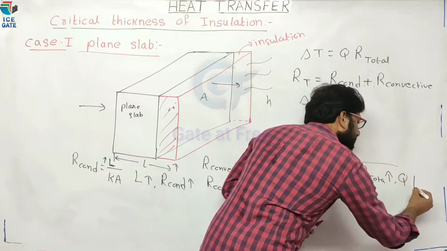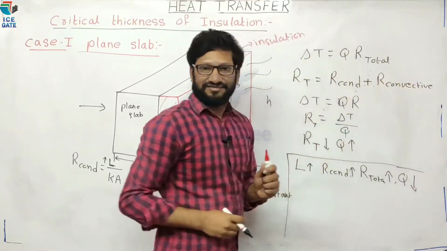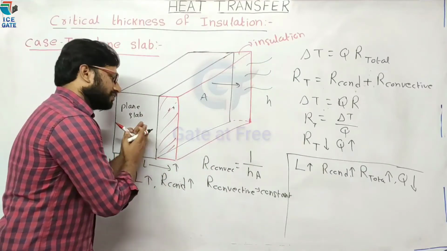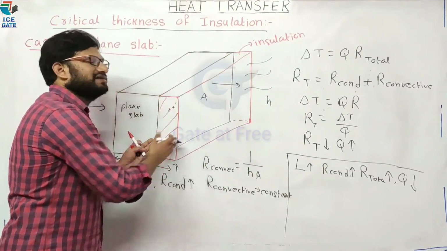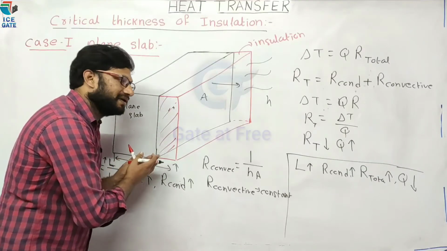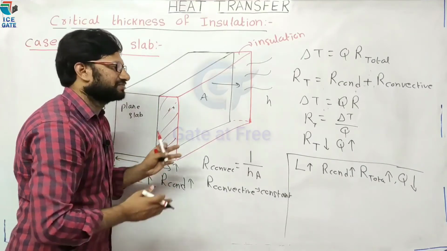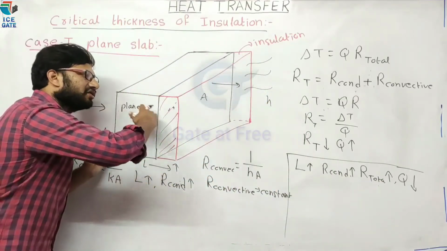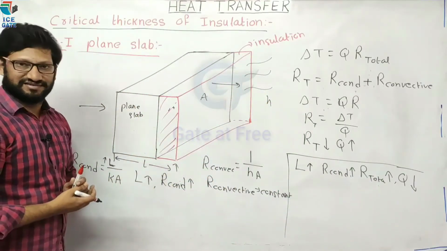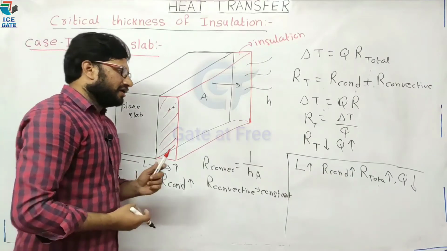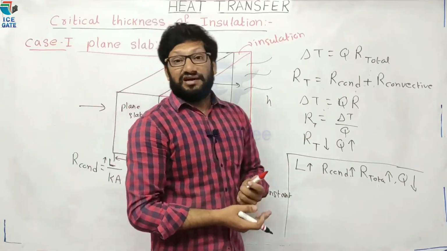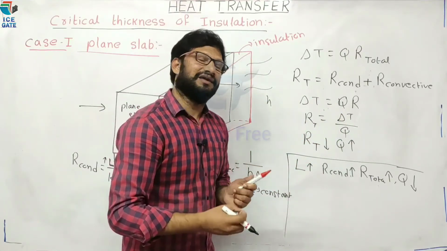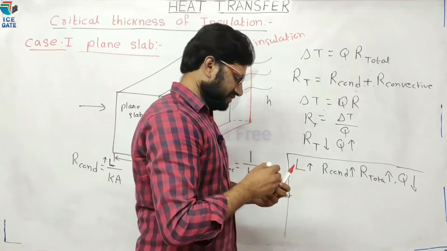The rate of heat transfer decreases. Okay, hope you understood. Now, when we provide insulation in a plain slab, what happens? Conductive resistance increases. Simply, total resistance increases. When resistance increases, the rate of heat flow also decreases. Now, we face difficulties when it comes to cylindrical and spherical shapes. That we will discuss next in the second case.